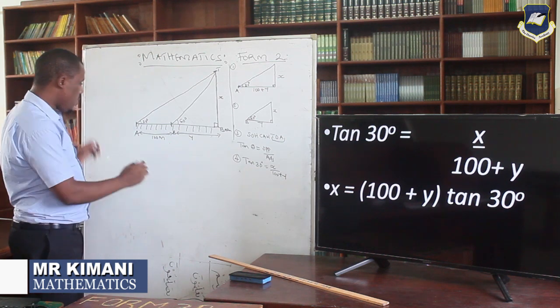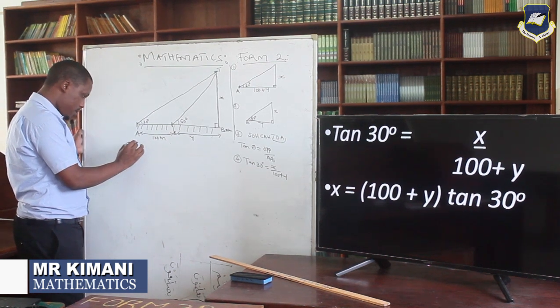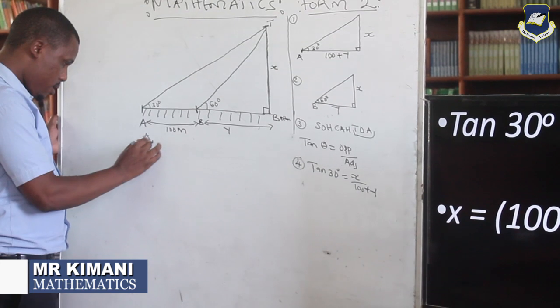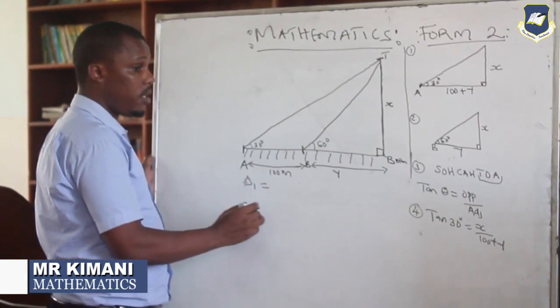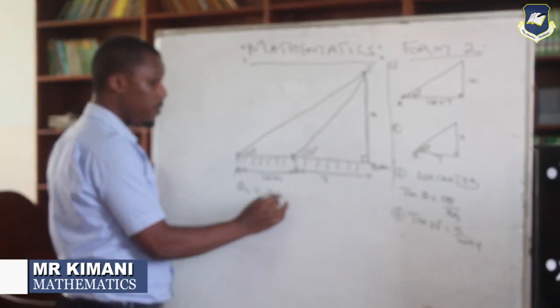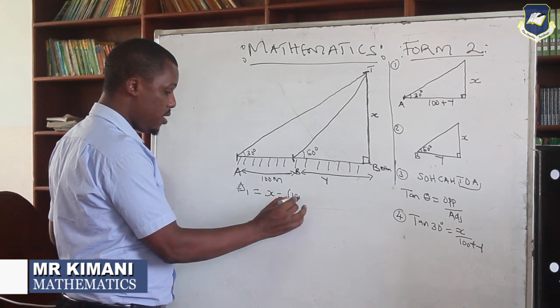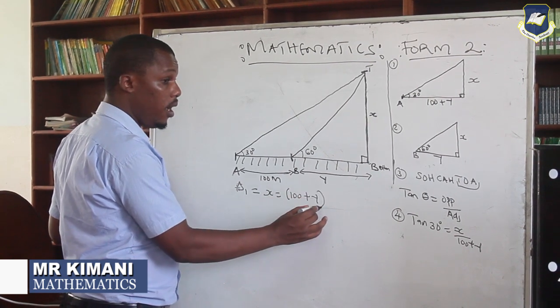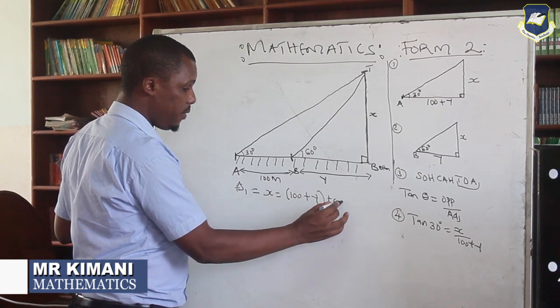So once you have that concept, from triangle 1, x is going to be 100 plus y, tan 30 degrees.